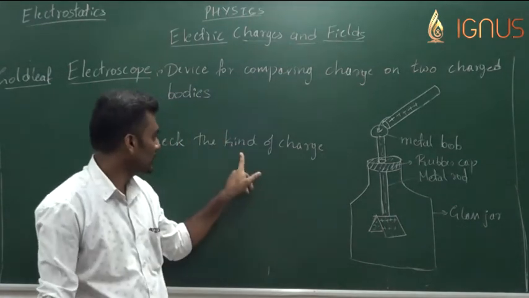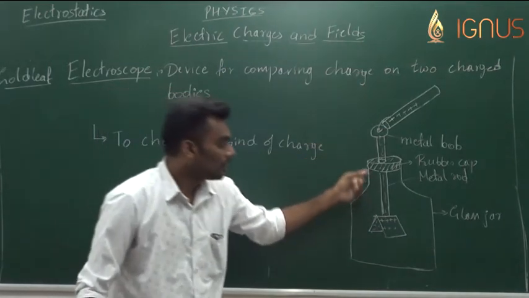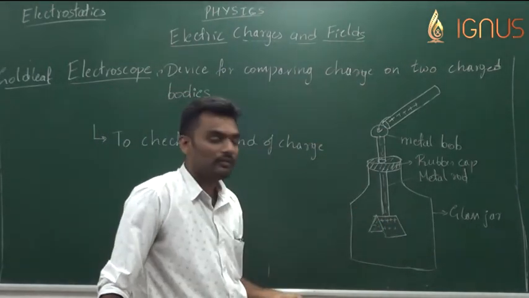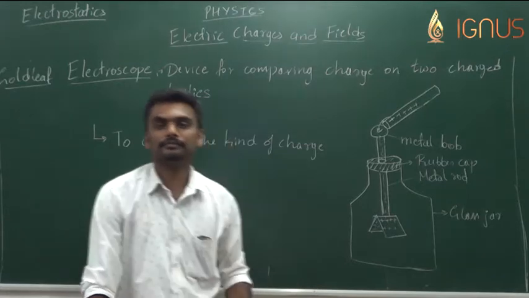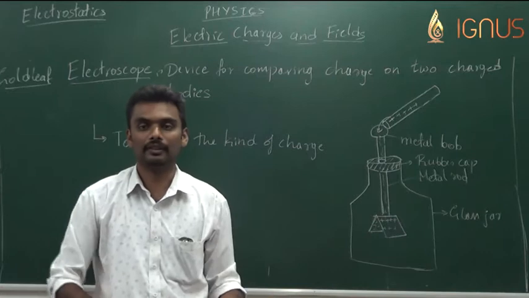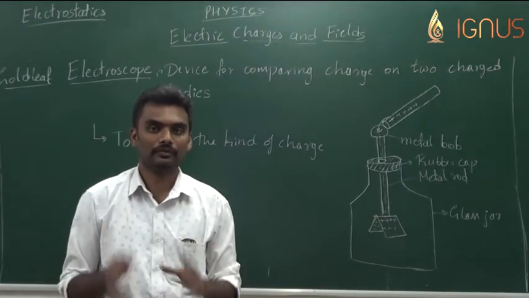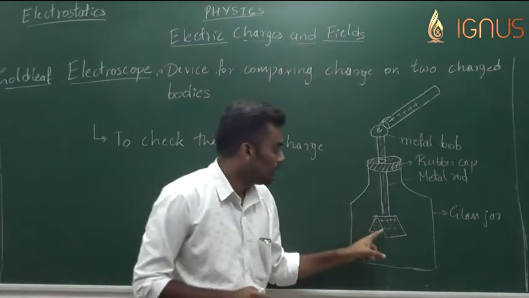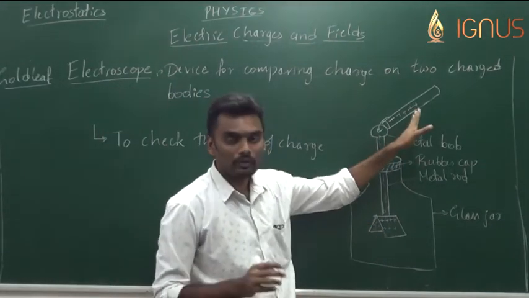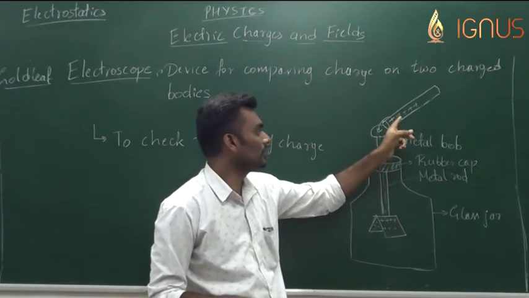Now, what is the condition needed to check the kind of charge on a body? The gold leaf electroscope that we have should be charged previously with a charge which is known to us. For example, we all know that a glass rod is always positively charged when we rub it with the silk cloth.